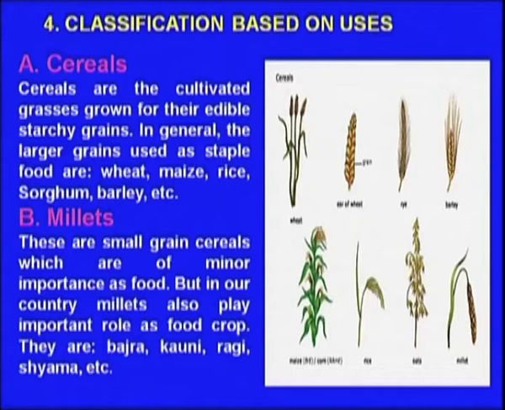Now, the most important one is the cereal, which is used for edible purpose. So, in the cereals you can see some of the crops are wheat, rye, barley, maize, rice, sorghum. These are known as the cereal crops. There are major millets and minor millets. Major millets belong to bajra, jowar and maize, and minor millets are your ragi. So these are the groups we have divided.